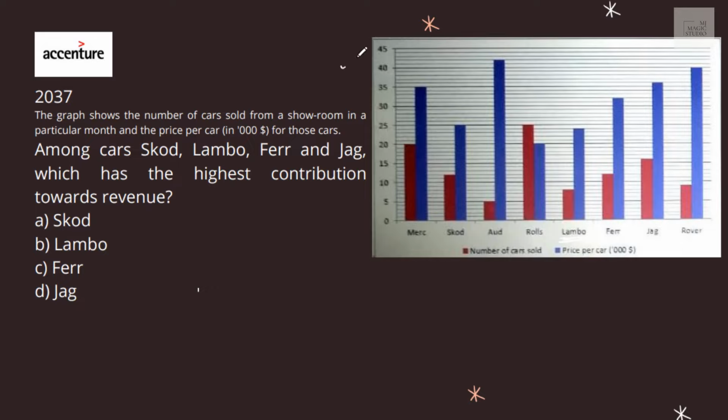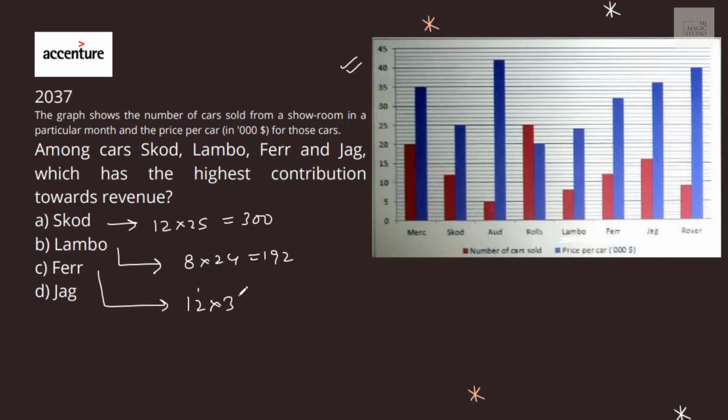Again the same graph. Among the cars Escort, Lambo, Fur and Jag, which has the highest contribution towards revenue? Escort, as we have calculated earlier, 12 into 25, that is 300. Lambo is 8 into 24, 192. Fur is 12 cars sold at 32, 384. And Jag, 16 cars at 36, that is 576, which has the highest contribution. Jag is the answer.